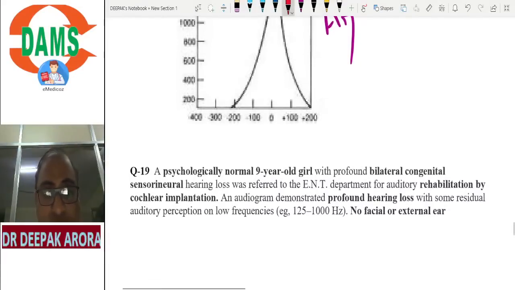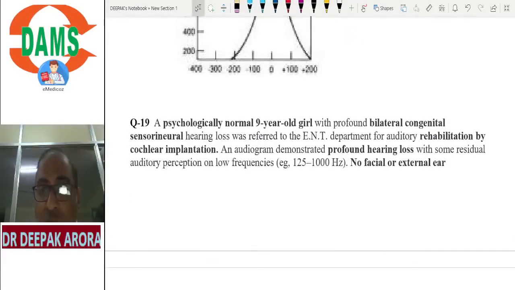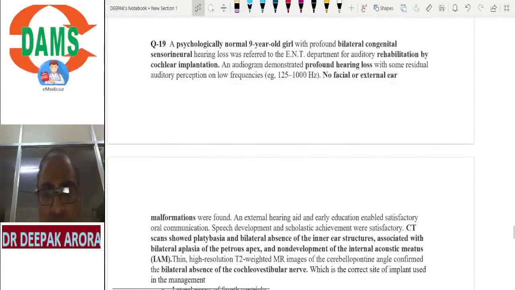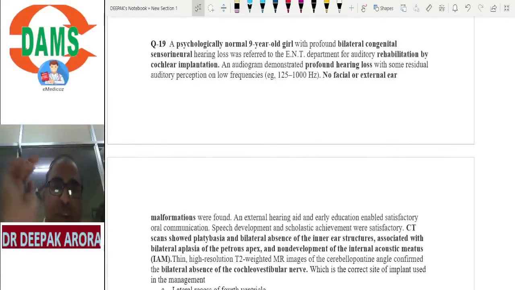Rehabilitation by cochlear implant. Audiogram is showing profound hearing loss. No facial deformation. Long history is given to you. Examiner is telling you this. If you read, I have highlighted all these keywords bold. Why? To give you a message. Focus on the keywords in the MCQ.